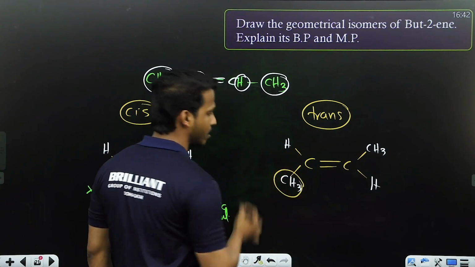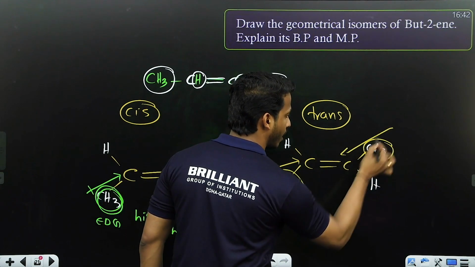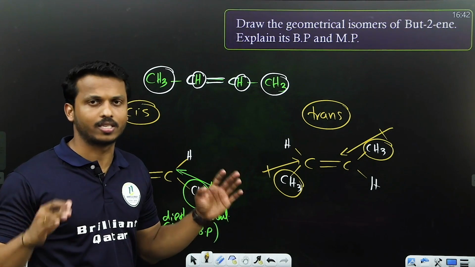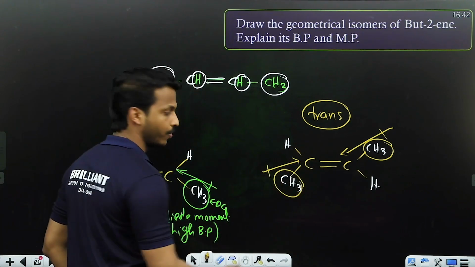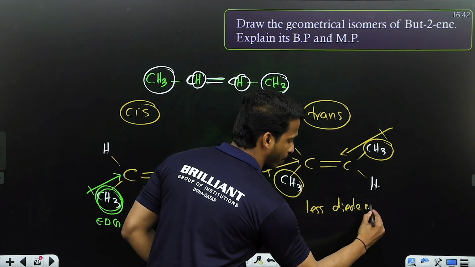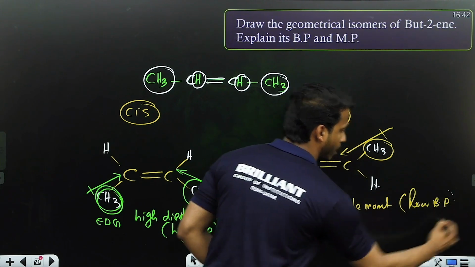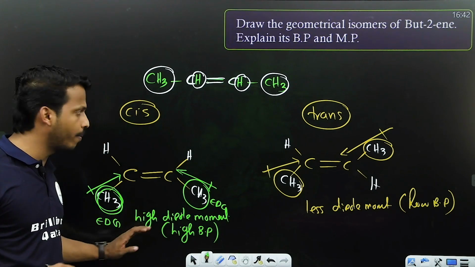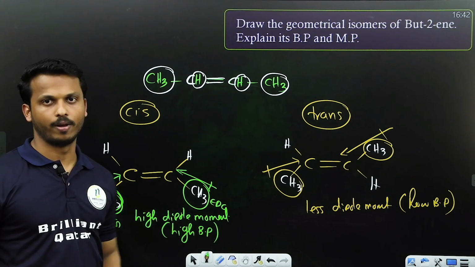In the trans case, this alkyl group donates, this alkyl group donates, and they get cancelled, right? Dipole moment will be 0. Not all cases, most cases. Anyway, cis isomers have higher dipole moment than this one. So less dipole moment, therefore low boiling point. So conclusion, dear all, cis isomers have high boiling point due to high dipole moment, trans have less boiling point due to less dipole moment.